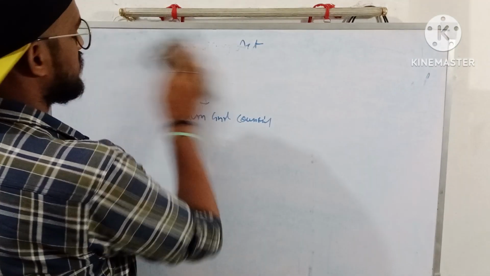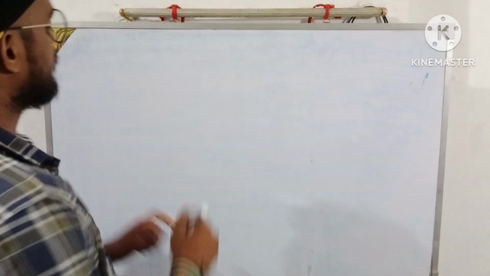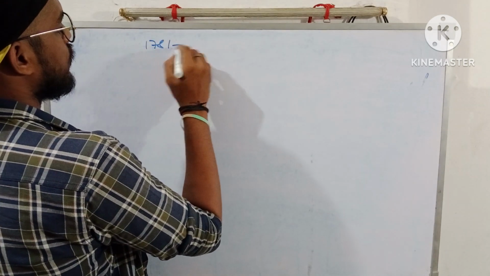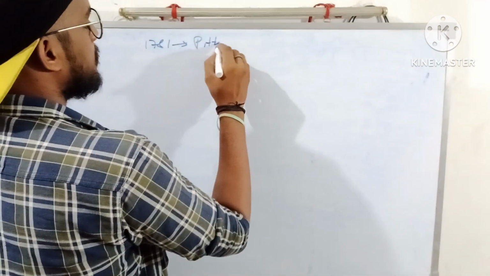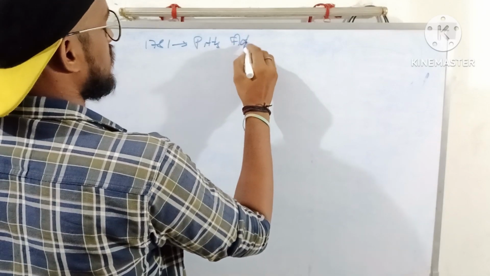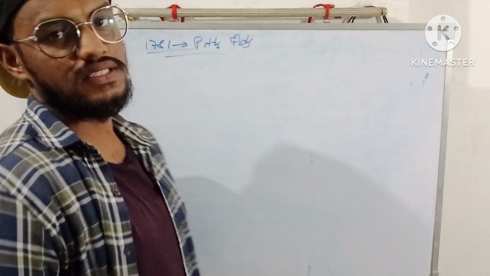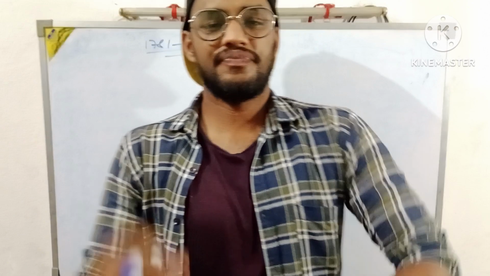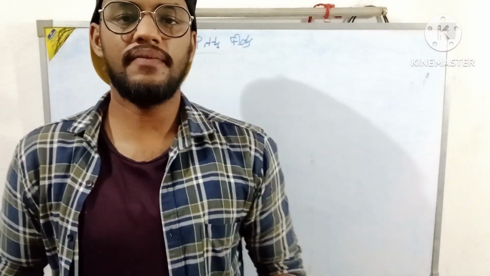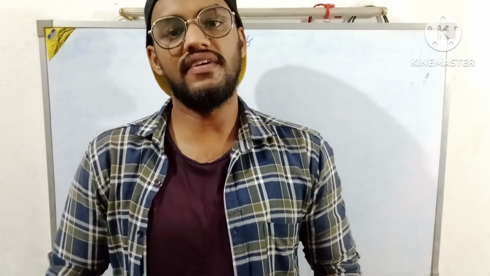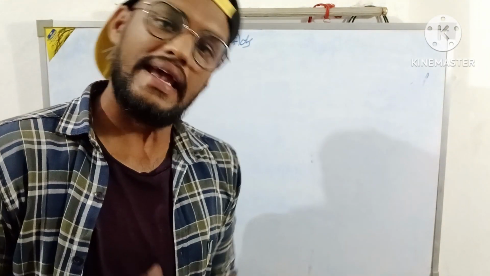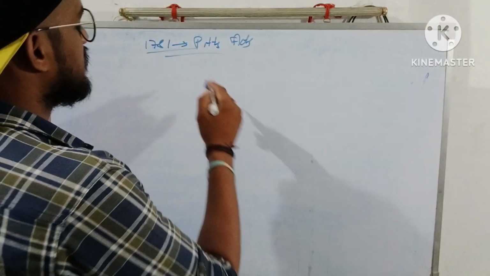Now let's go for another Act, which is 1784, called Pitt's Act. What does this Pitt's Act contain? See, in 1773, a court of directors was made. This court of directors used to look over the matters of revenue, civil, and military purposes. But in 1784, this has been divided.